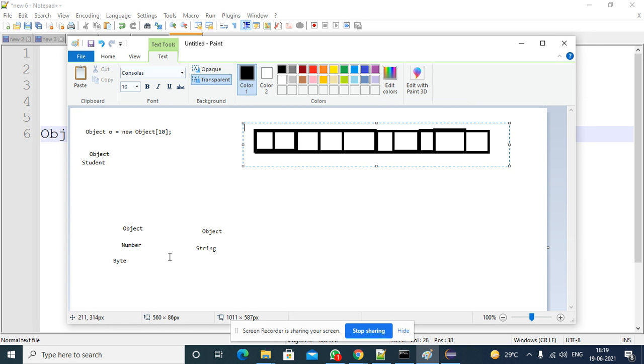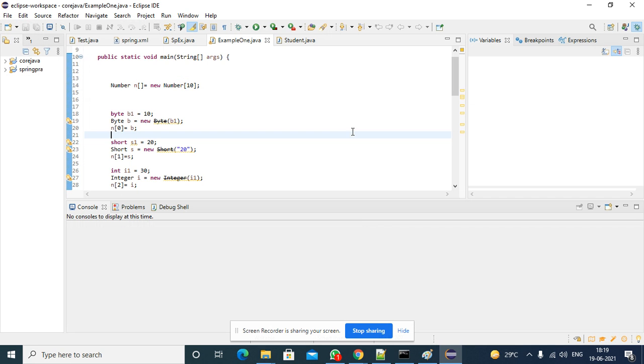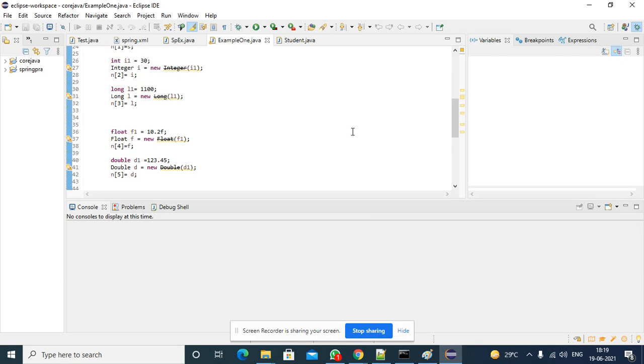In the morning session we also discussed the same. In the morning session we created an array for the Number class, so we created 10 locations. In those 10 locations we can store Number class references or its subclasses' references. Its subclasses means Byte, Short, Int, Long, Float, Double. So any of these classes' data you can store here. Same example, right? So we will try to execute this one now.